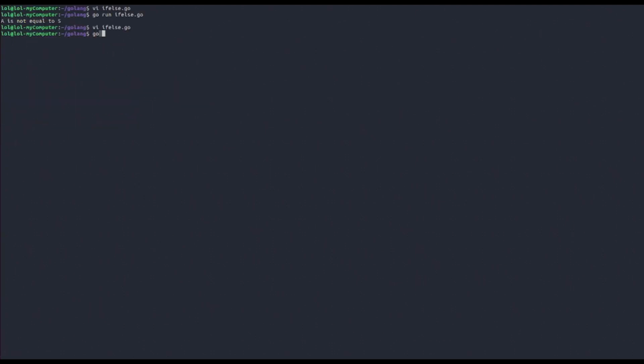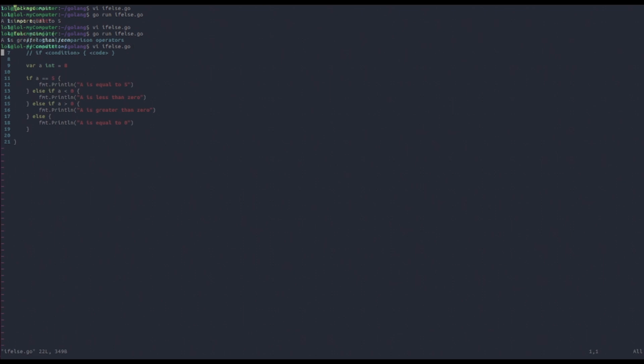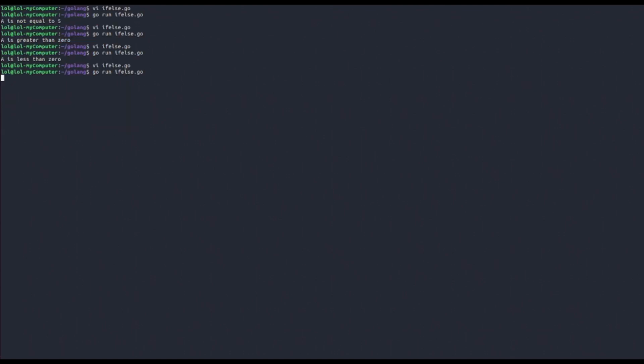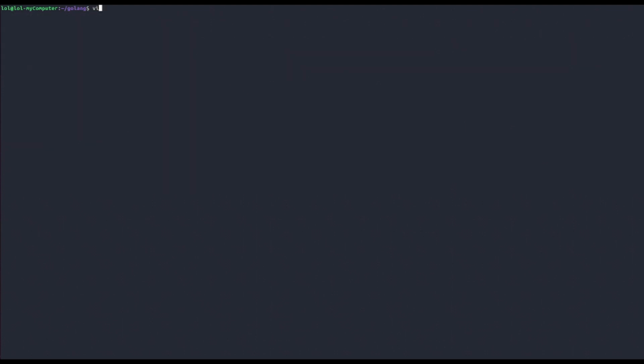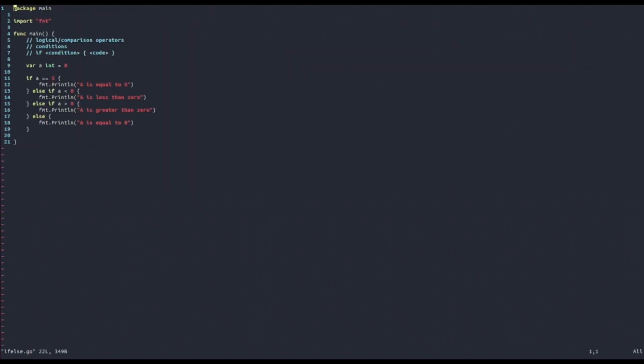So let's try to run our code now, and let's see what we get. We get a is greater than 0, because, of course, 8 is greater than 0. But now, what if, for example, we decrement it, and we set it equal to -4. Let's see what happens. We got a is less than 0, as expected. And now let's try, for example, to augment this value, maybe to 0. Let's see what happens. We got a is equal to 0, as expected. So this is basically how else, if else and else if statements work.